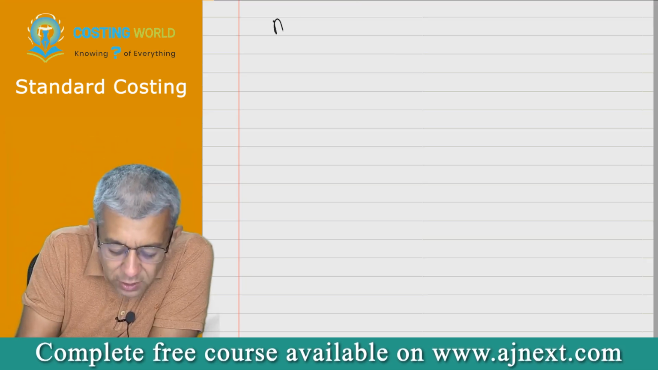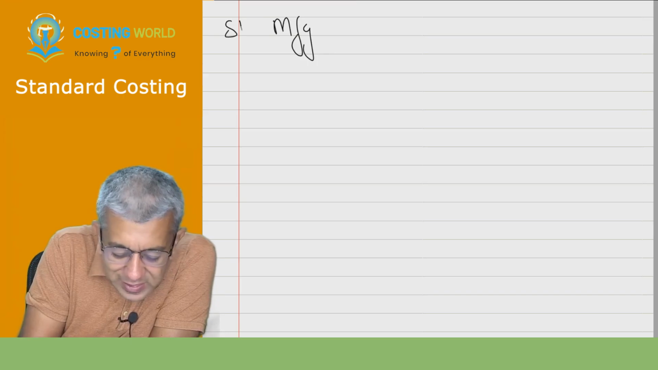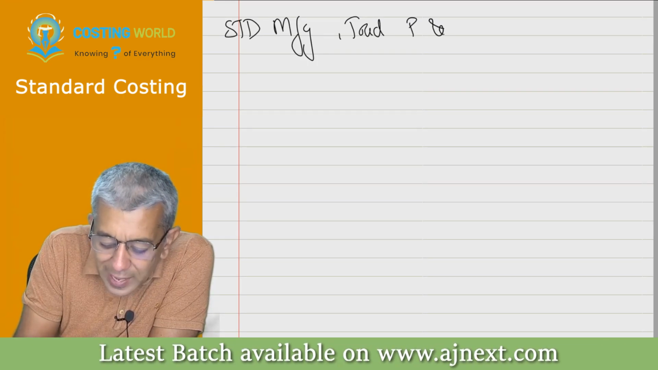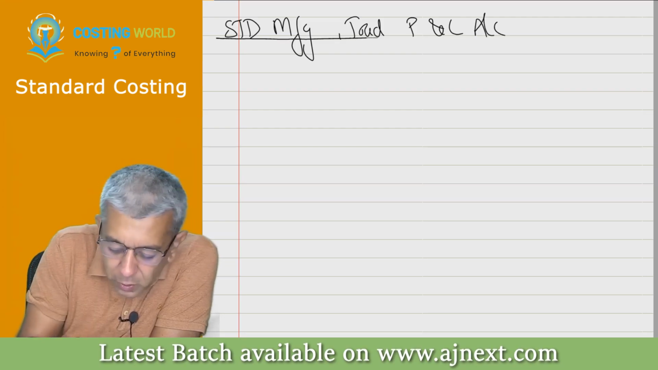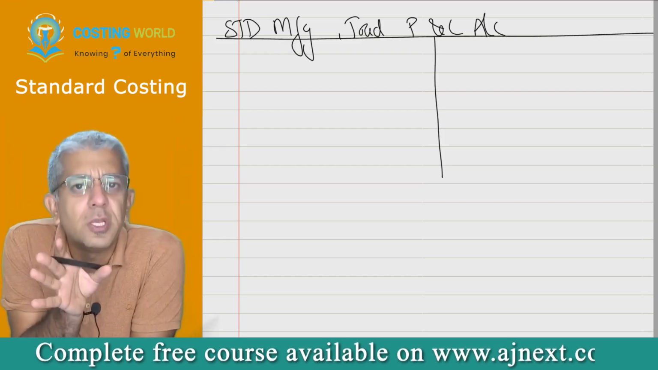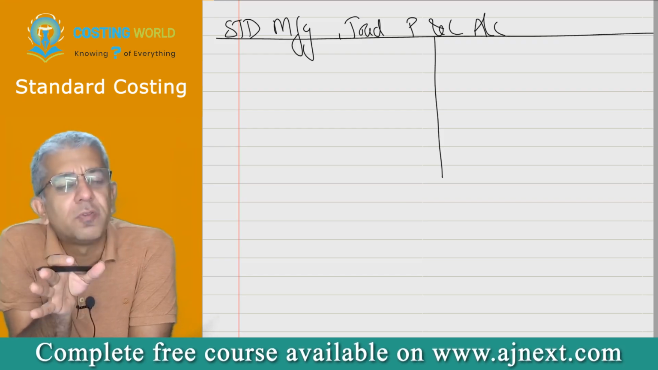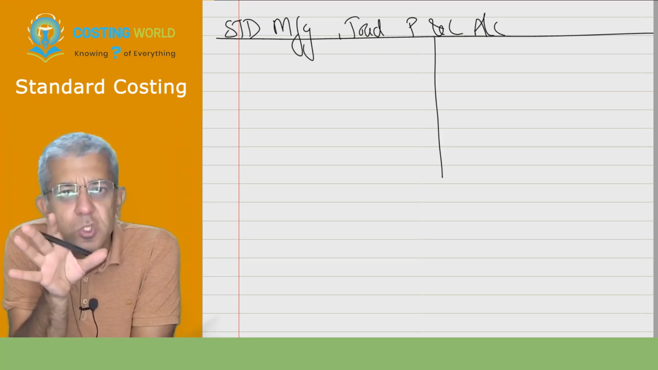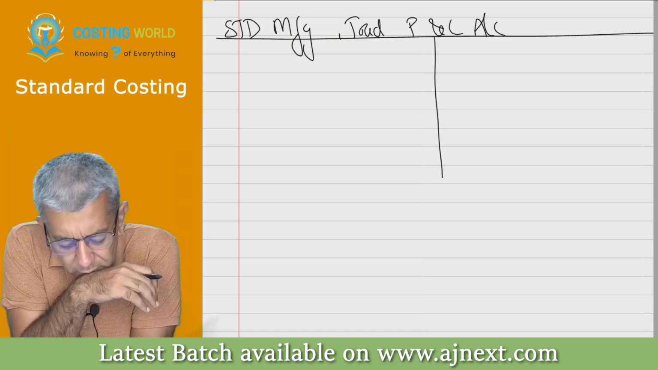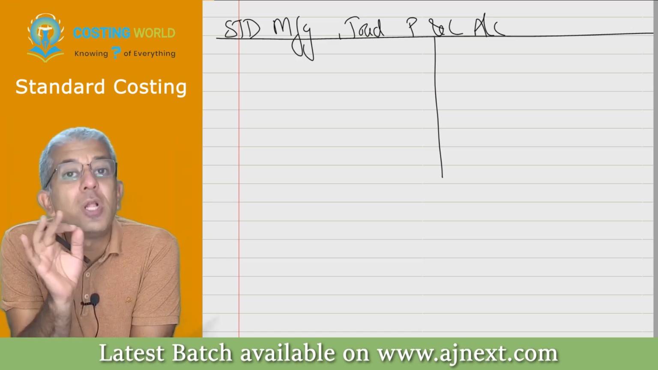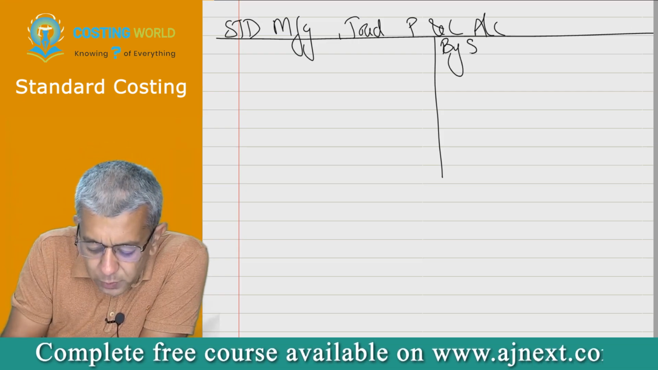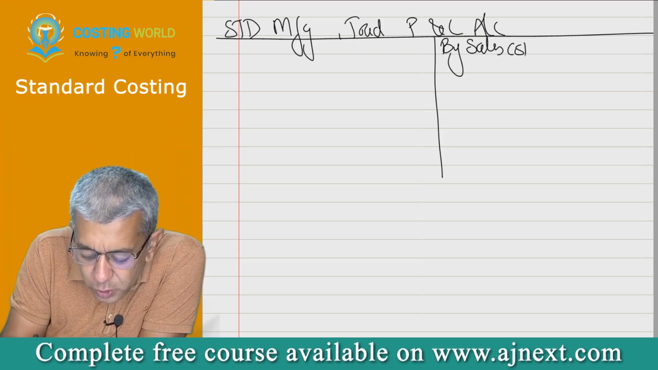If you ever want to implement standard costing in your company, then do one thing. On the first day of the year, make something called a standard manufacturing, trading and P&L account. Now, standard manufacturing, trading and P&L account means, ideally in this particular case, what do you think should happen? The CEO of the company, the planning department, all these people should come together to frame the standards. Here you should write down all standard figures. Therefore, you should write by sales, and this sales should be standard sales.